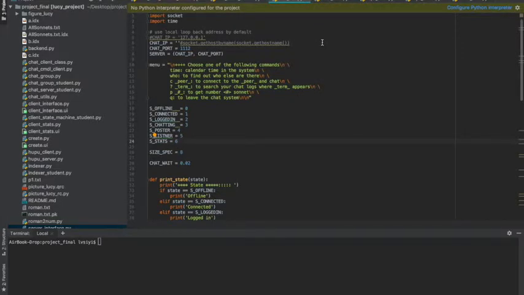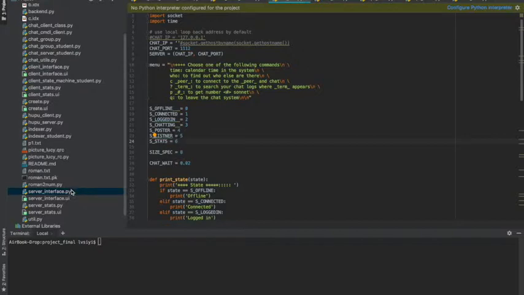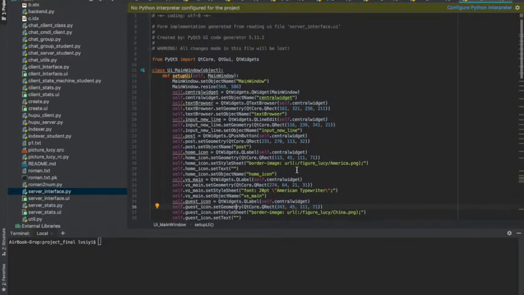Okay, I will talk more about our interfaces. Firstly, we have two interfaces. One is for the client, the other is for the broadcaster. I will first show you the interface of the server. Basically, we don't have lots of things on the server interface, but it is mainly about how we perform the broadcasting.